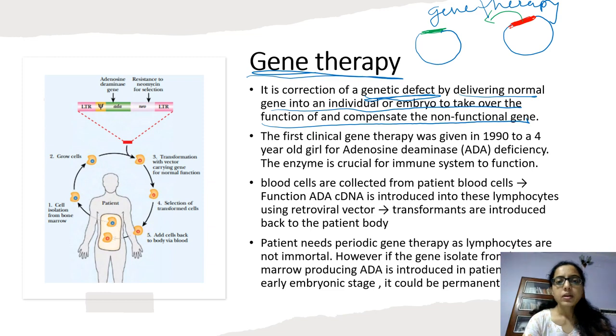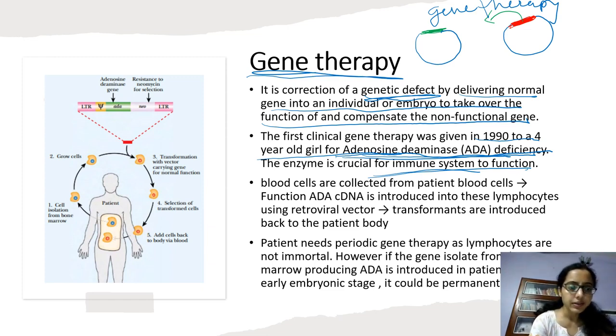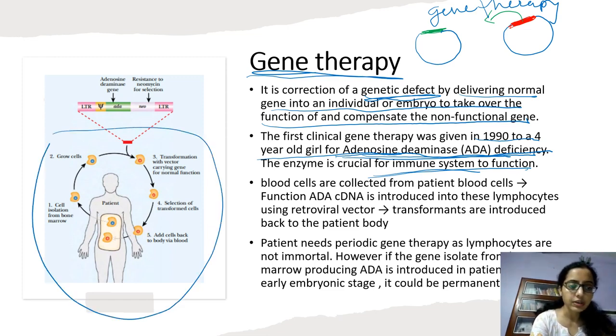Now, the first clinical gene therapy was done in 1990 to a 4-year-old girl. That was done for adenosine deaminase deficiency. This adenosine deaminase enzyme is required for the immune system to function. How is the gene therapy done? You can see the picture here. First step is from the patient, the blood cells are collected, lymphocytes are collected.